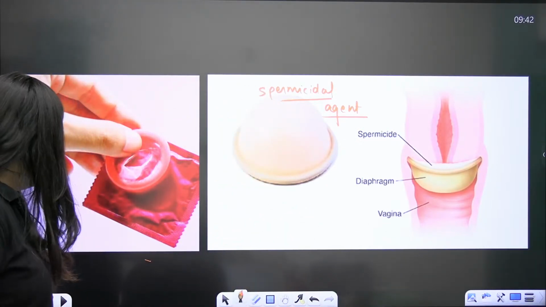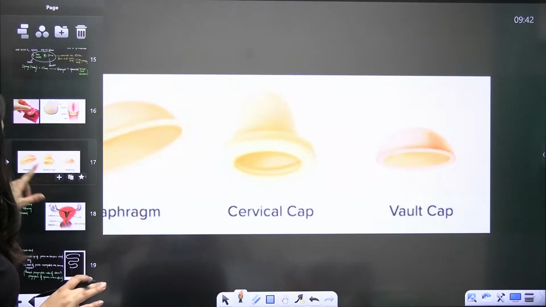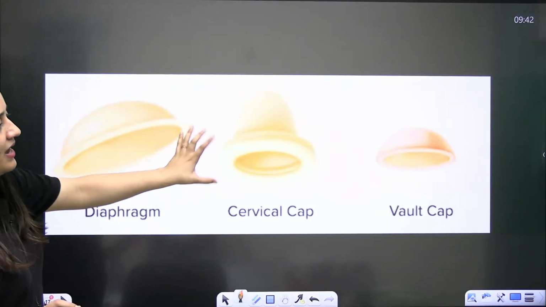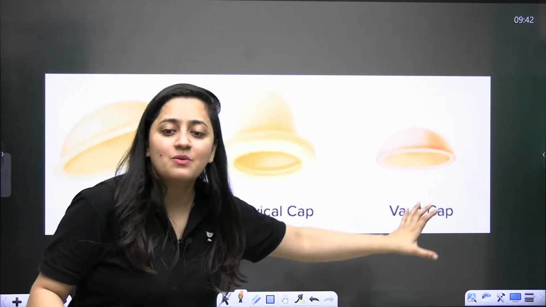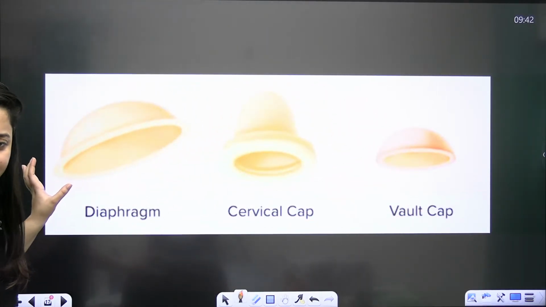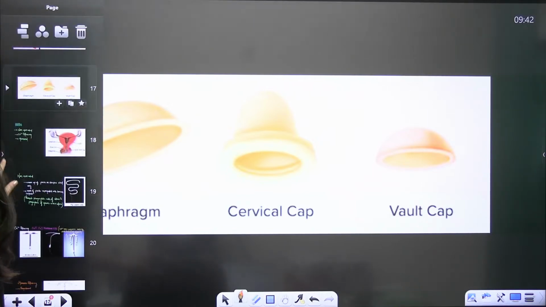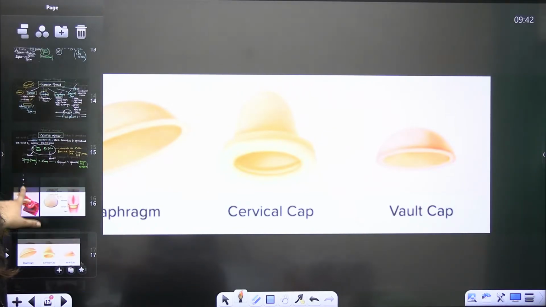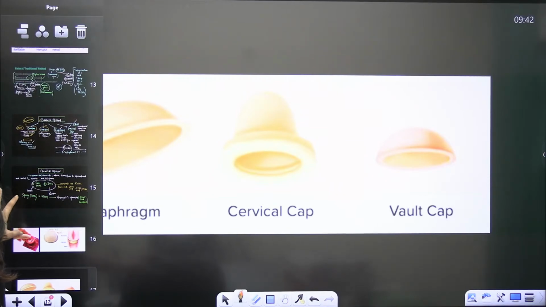Clear? So these are the barrier methods. Here you can see the shape and the structure. It is for the females. If there is any doubt, do let me know.